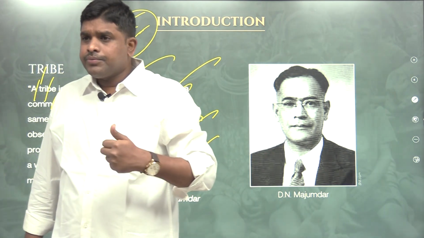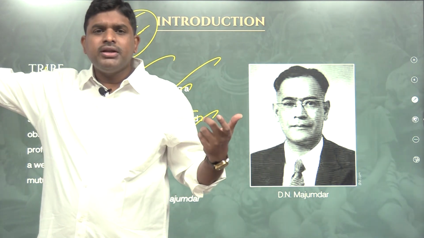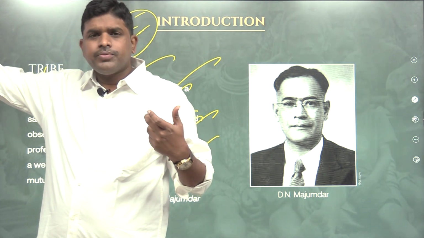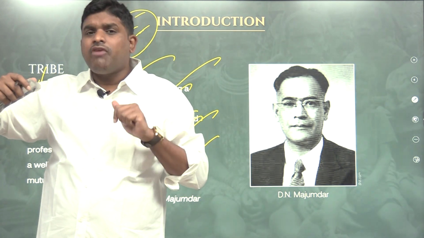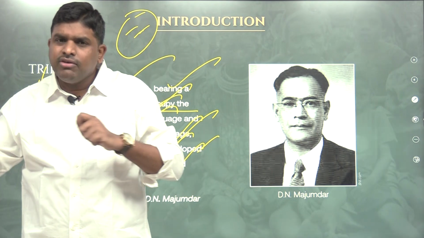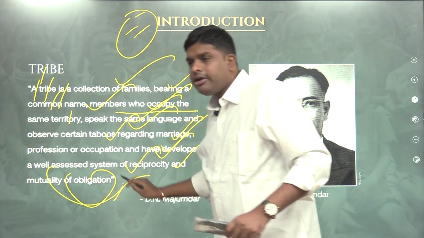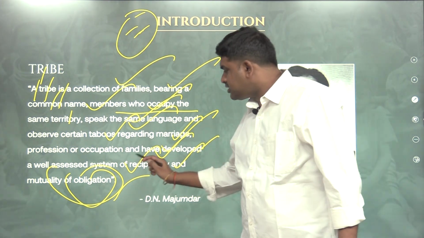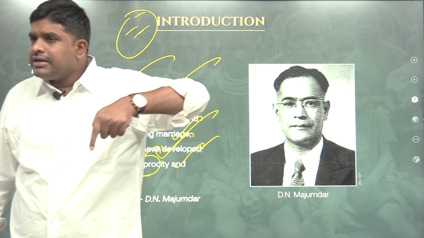The Kung Bushman is the best example of this, you will understand very easily. The Kung Bushman goes to a very far distance. After getting a hunt, he can consume it there, but he will bring it back after being starved for 10 days, come to his own community and give it to the community. What is that? Mutuality of obligation. What is that? A system of reciprocity. Why? Because a we feeling is there.